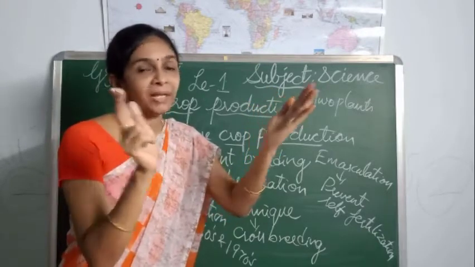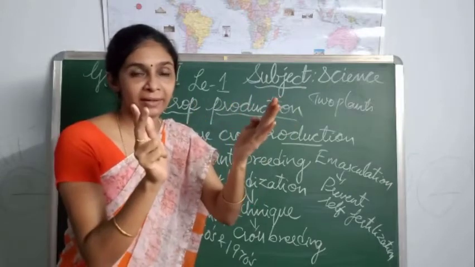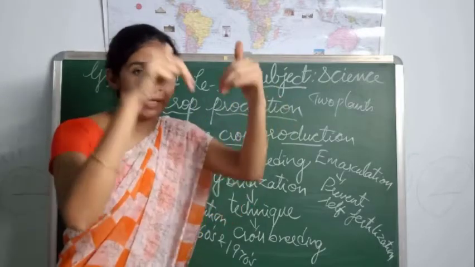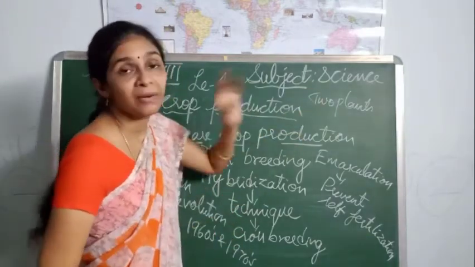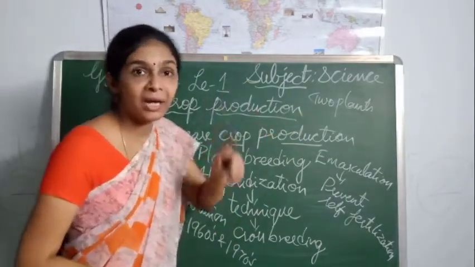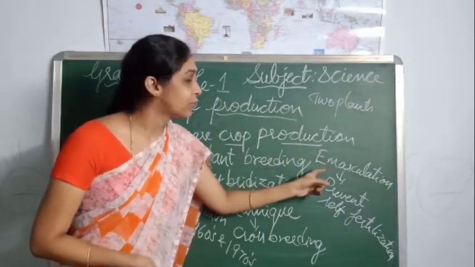If we combine these two characters into a single plant, we do this hybridization.